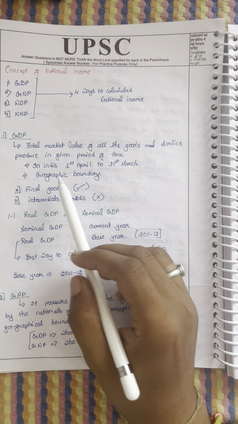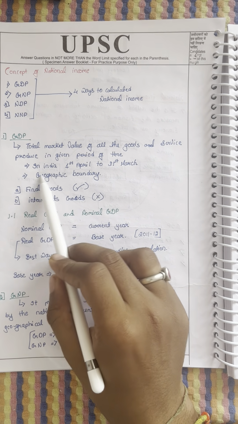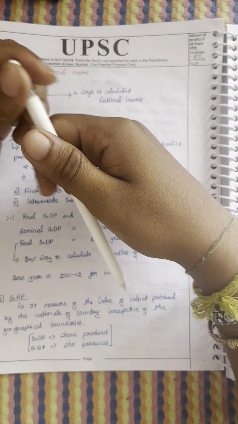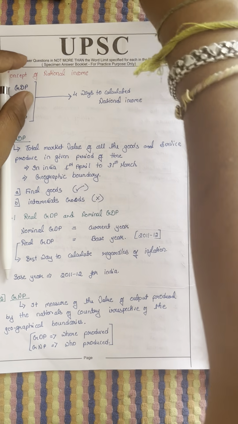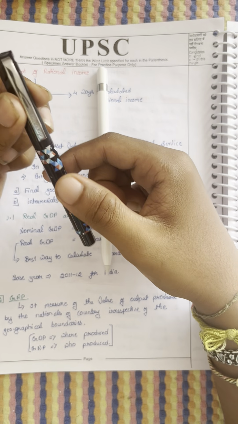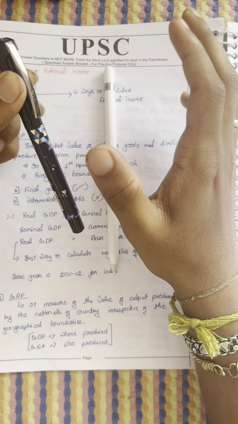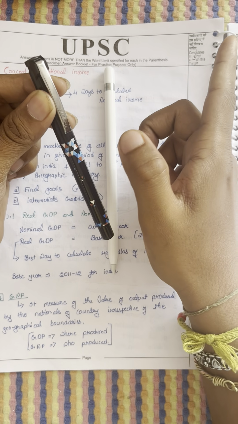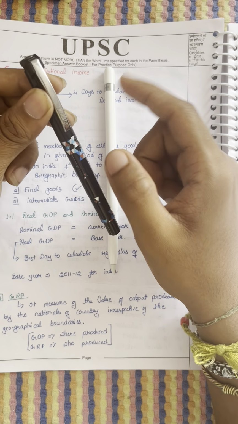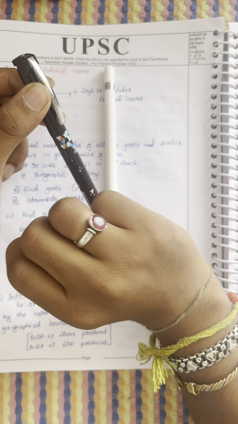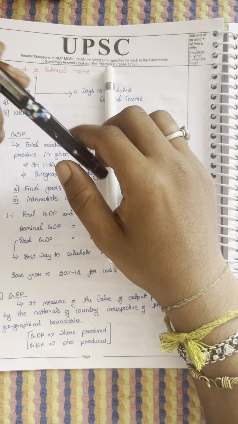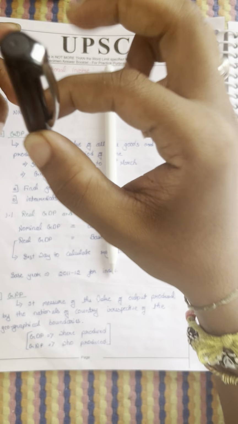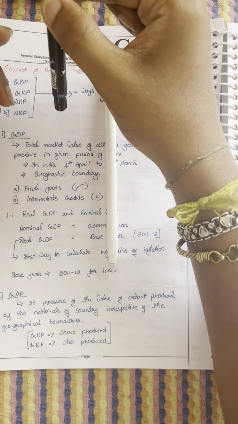Okay, and GDP concentrates on only final goods, not intermediate goods. For example, I will explain to you. Look at this pen. The pen has refill, cap, everything. The refill, the ink is developed by a different company, and the body is developed by a different company. But GDP is calculated only on the full market price. What is the price of the pen in the market?